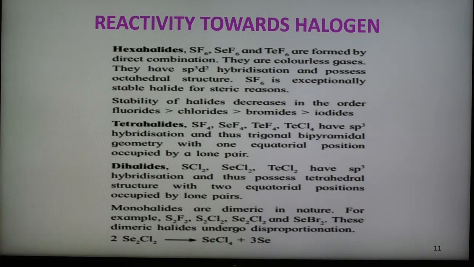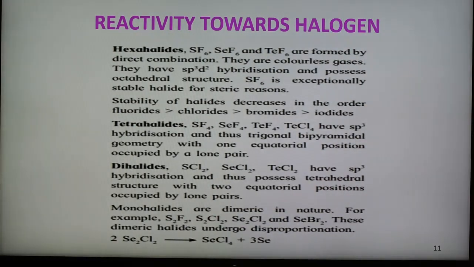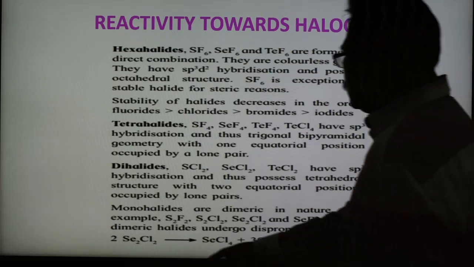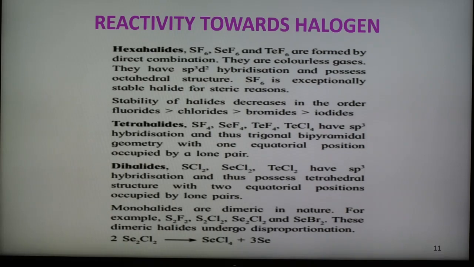Monohalides are dimeric in nature, examples are given here: S2F2, S2Cl2, Se2Cl2, Se2Br2. These dimeric halides undergo disproportionation as shown here. Se2Cl2 undergoes disproportionation, forming SeCl4 plus selenium metal.